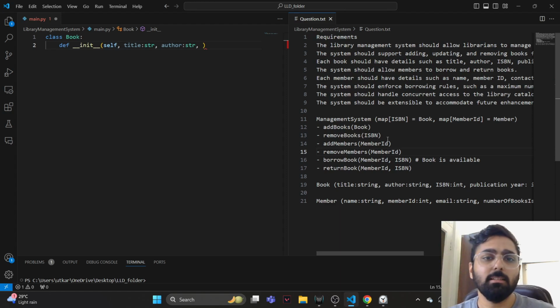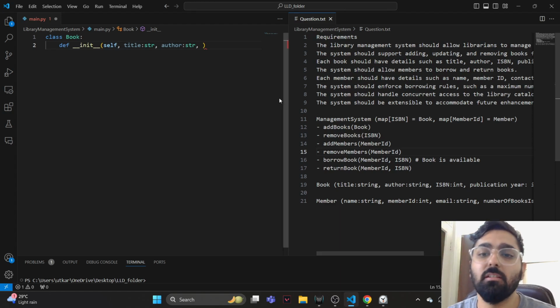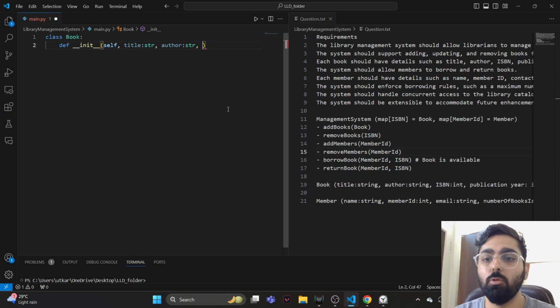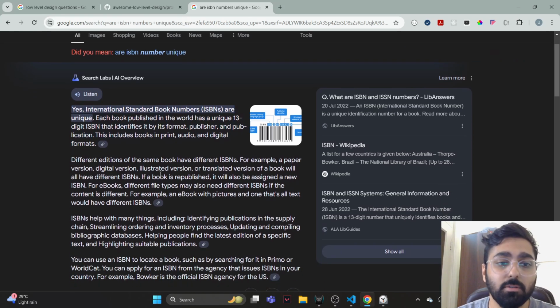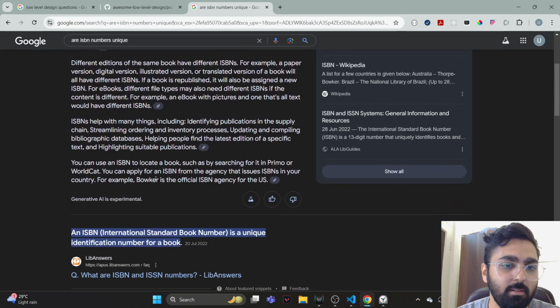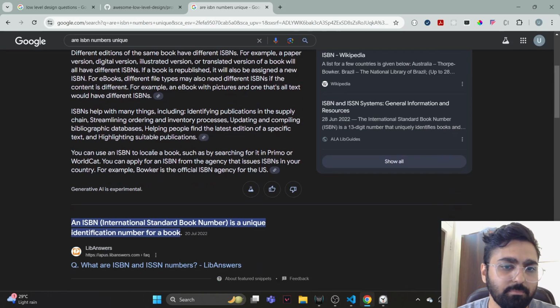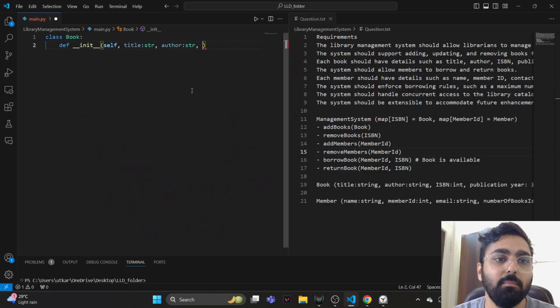So I think in this case we won't have an internally generated ISBN, but rather it would be entered, because ISBN is issued not by our management system. International Standard Book Numbers are unique, and they are probably unique in the world. So these are issued by some organization, right? And because we are not generating those numbers, I think it should be passed.